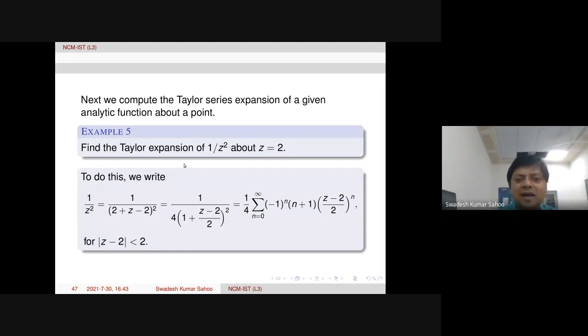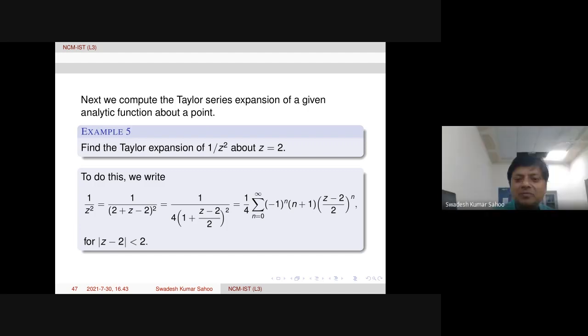So therefore one can find Taylor's expansion of a specific function about a specific point like this. Whenever rational functions are there, one can compute like this. But if you have a complicated function, then one needs to go for the coefficient formula, the derivative formula.